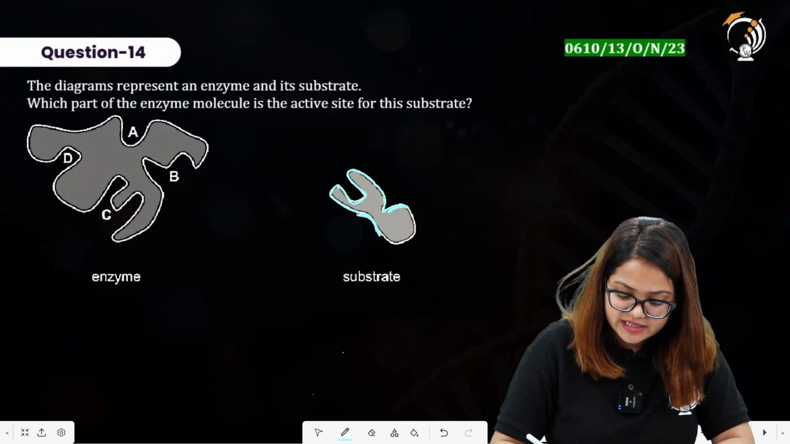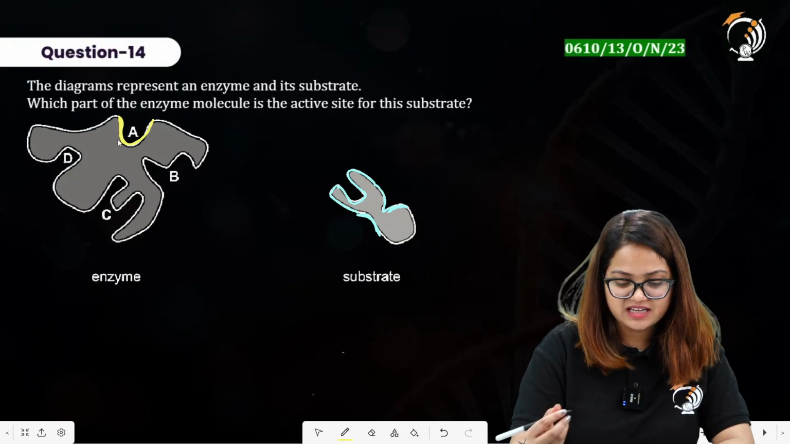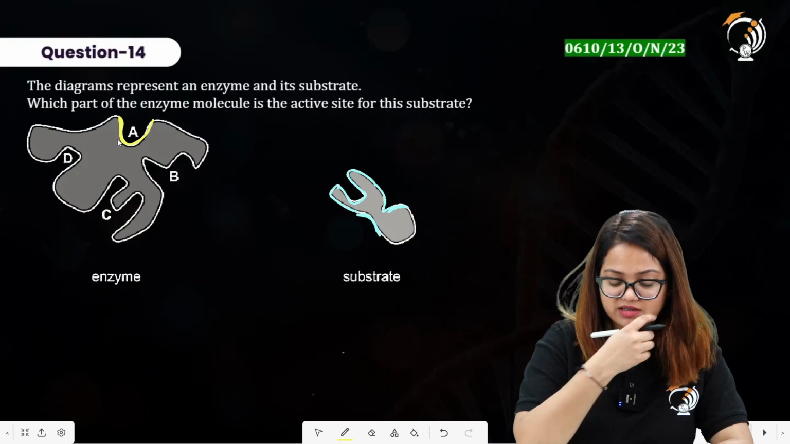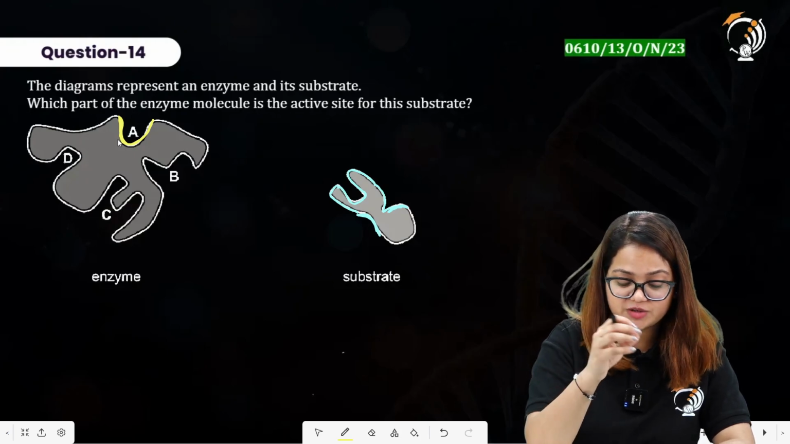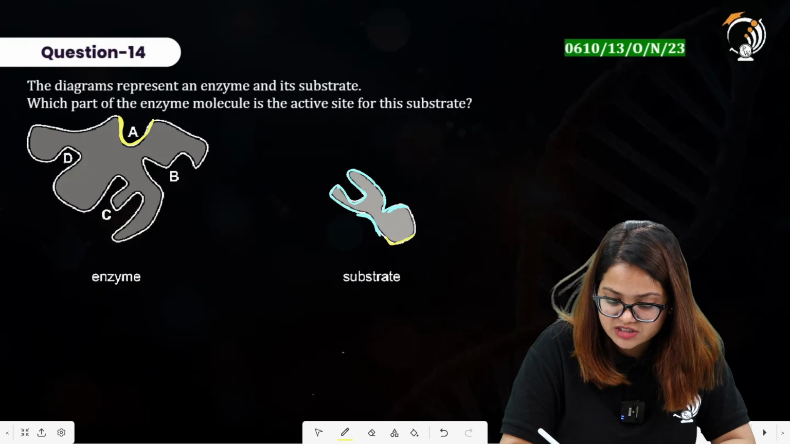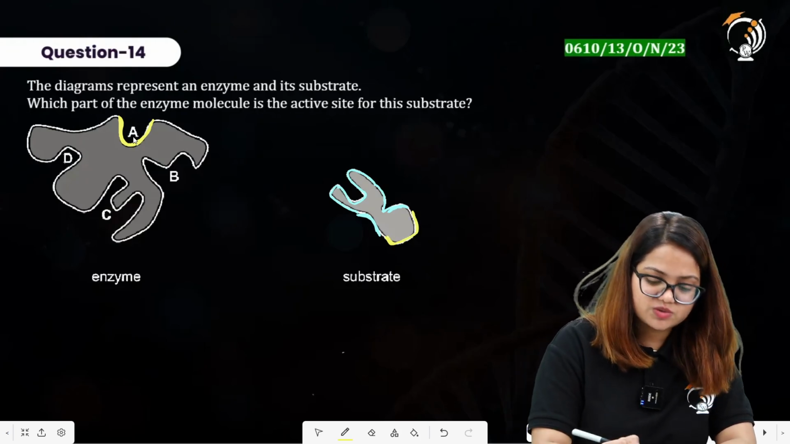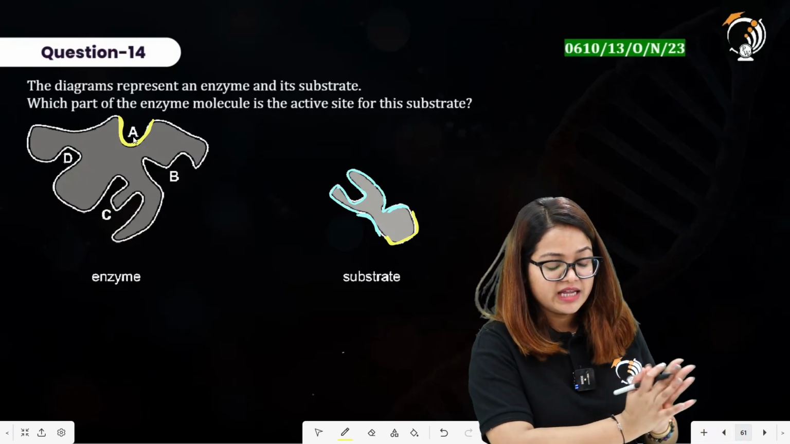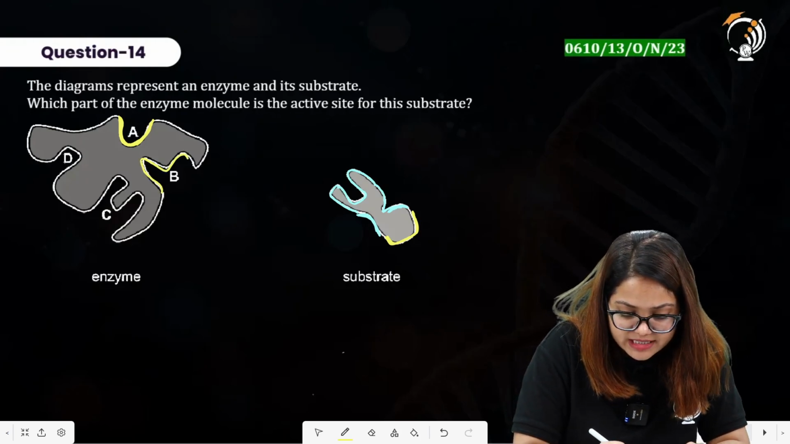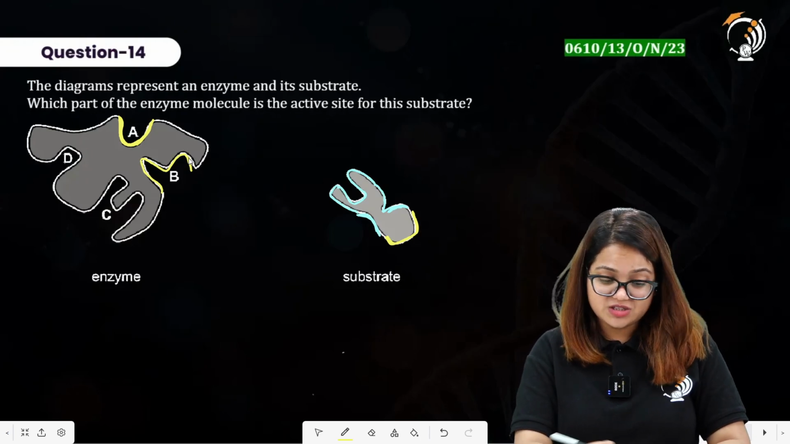Option A here has this kind of shape, and you can simply say by looking at these that the substrate will not get fit into option A, that is the active site of the enzyme. So this region having a shape something like this, and this is having a shape something like this, so they will not get fit into each other. Talking about option B, so option B has shape somewhat like this, and the substrate do not have any shape related to this, so this is also incorrect.